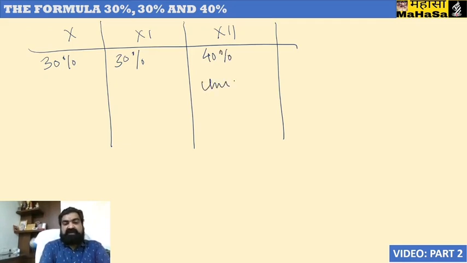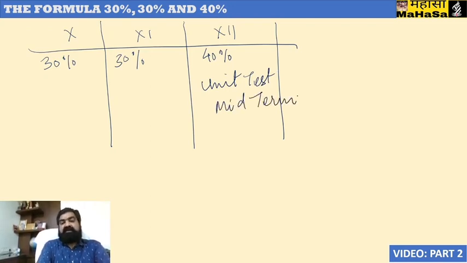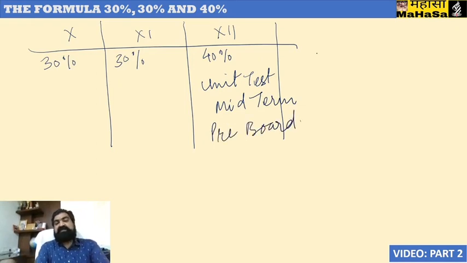coming from the unit test performance or midterm performance or pre-board performance of these students this year in session 2020-21.